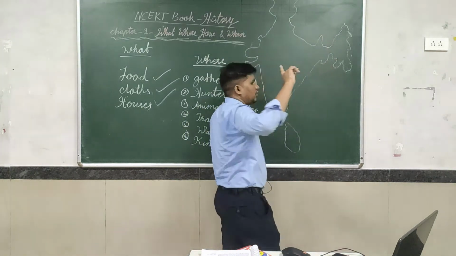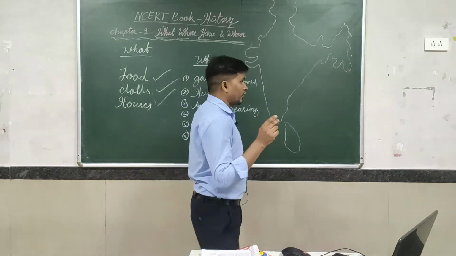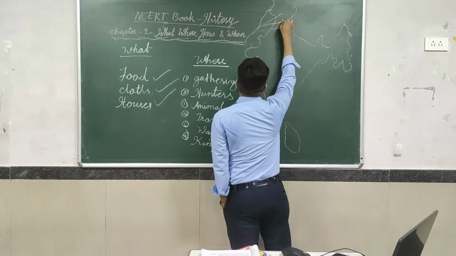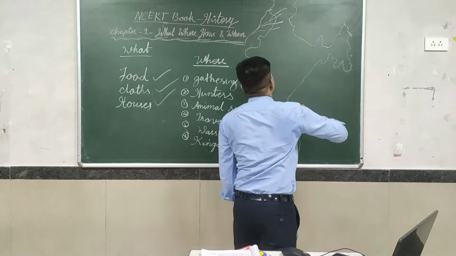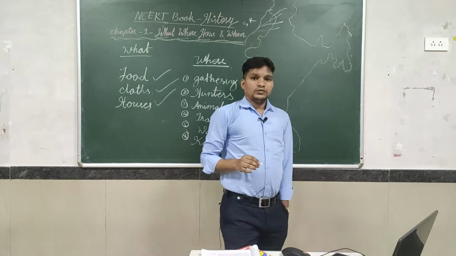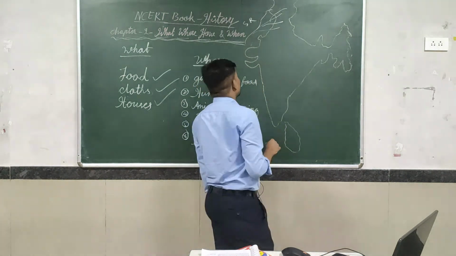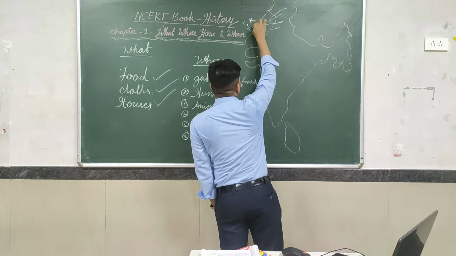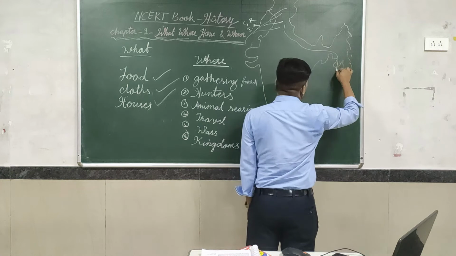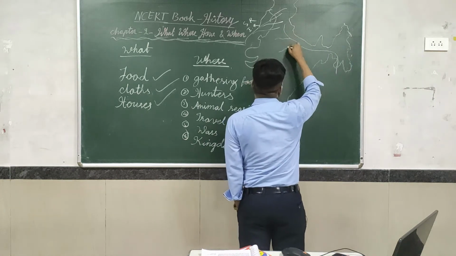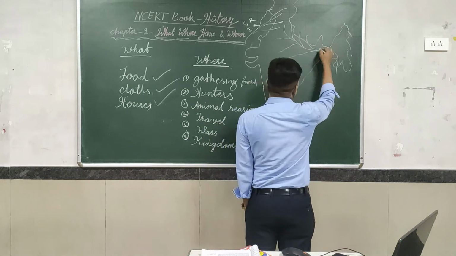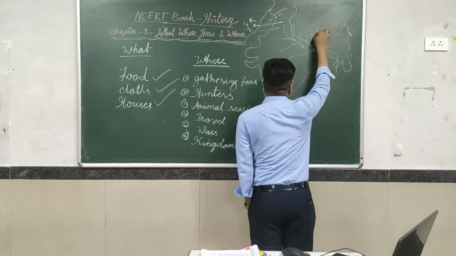So first the peninsular rivers I am going to draw. This is called the Sindhu River or Indus River. And this one is the Ganga River.